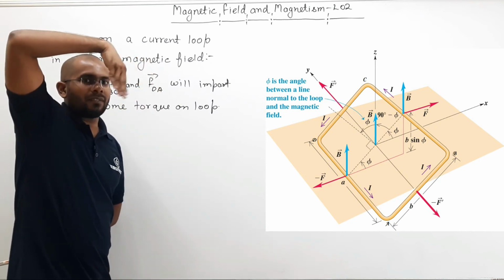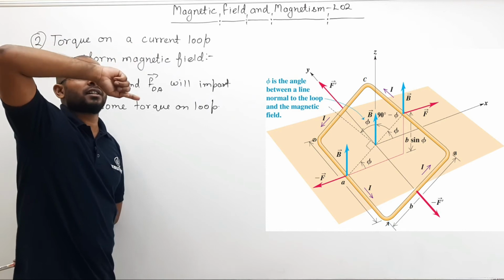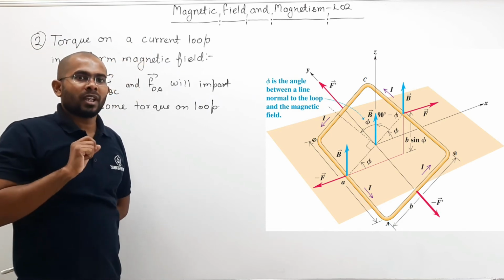So arm BC from the axis of rotation is at what distance? B by 2.